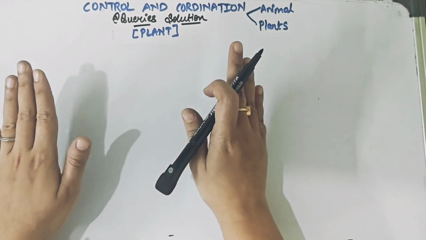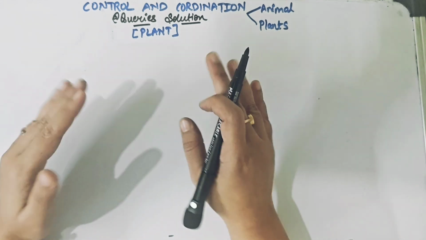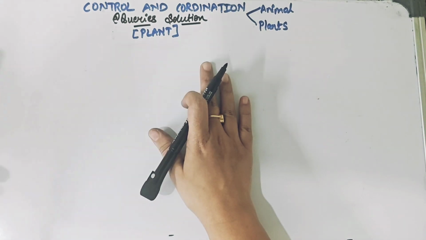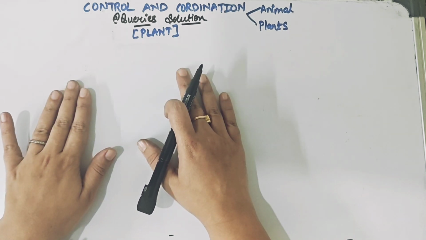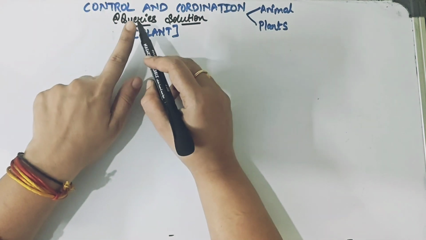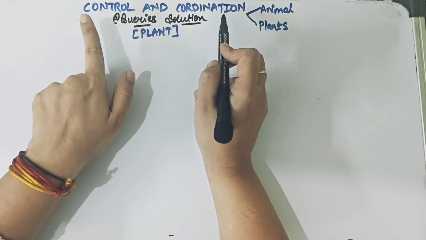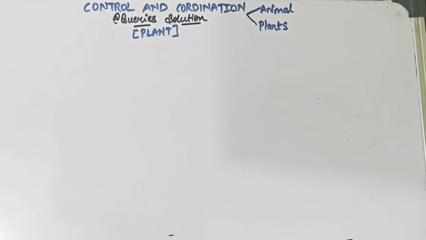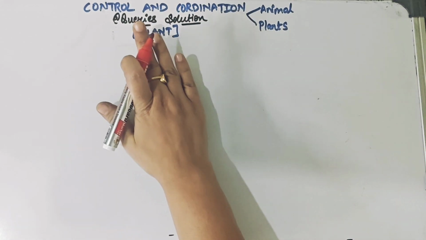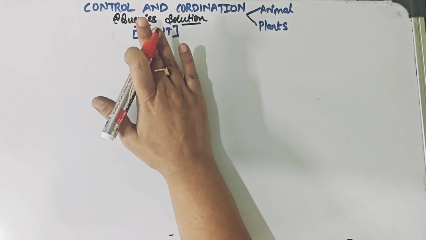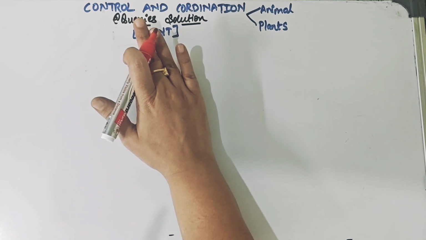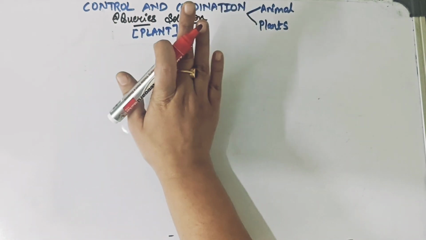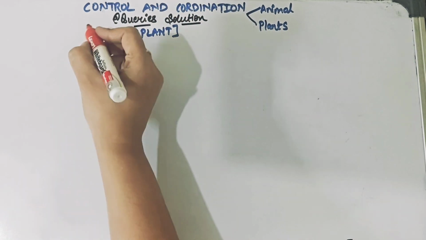Alright. So before going into the details of this chapter, and even before showing you the subtopics that I am going to cover today, I would first want you to understand the meaning of the important keyword, which is control and coordination. Just pay attention to understand what we mean by saying control and coordination. And this is the general meaning. This is not with regards to plants, but the general meaning of control and coordination is what we are trying to understand.